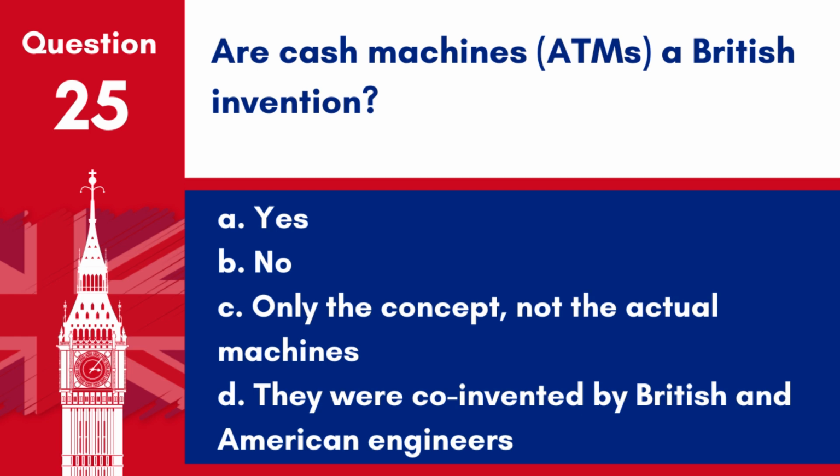Question 25. Are cash machines, ATMs, a British invention? A. Yes. B. No. C. Only the concept, not the actual machines. D. They were co-invented by British and American engineers. Answer. A. Yes, cash machines, or ATMs, were invented by John Shepherd Barron, a British inventor, and the first one was installed in London in 1967.